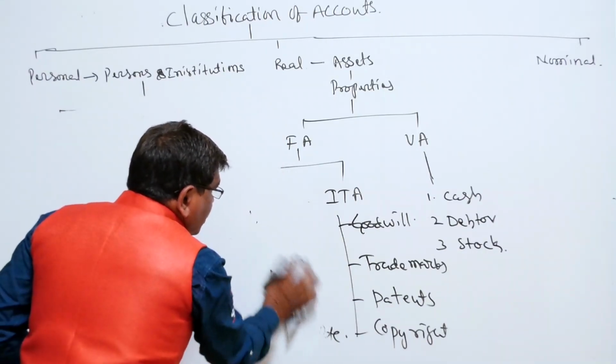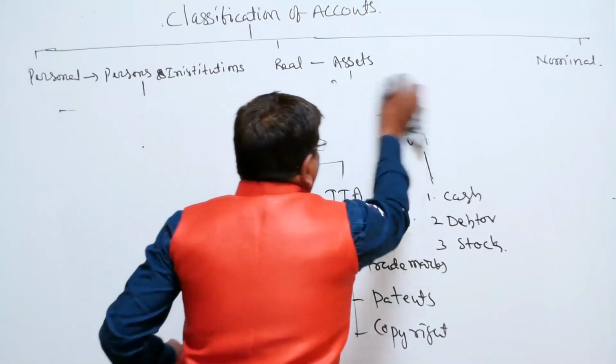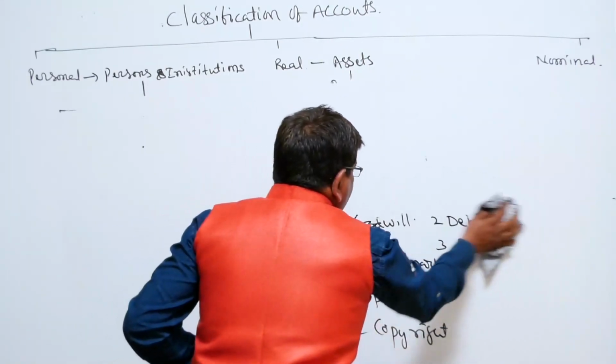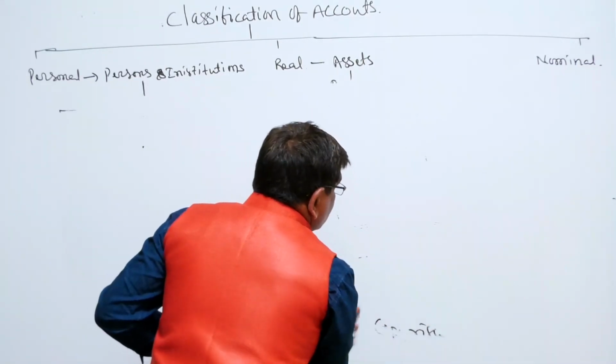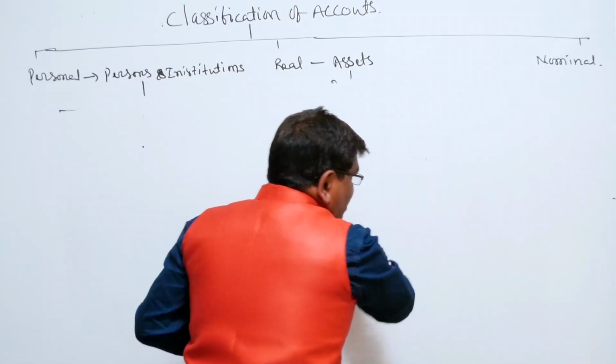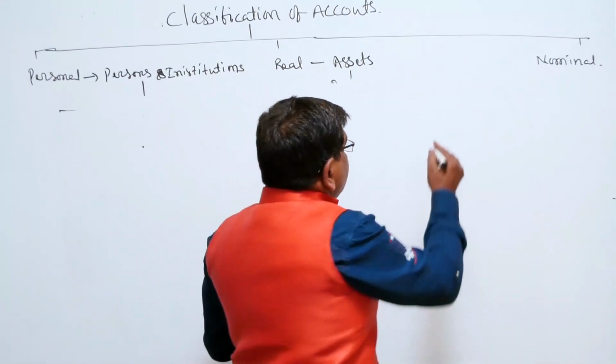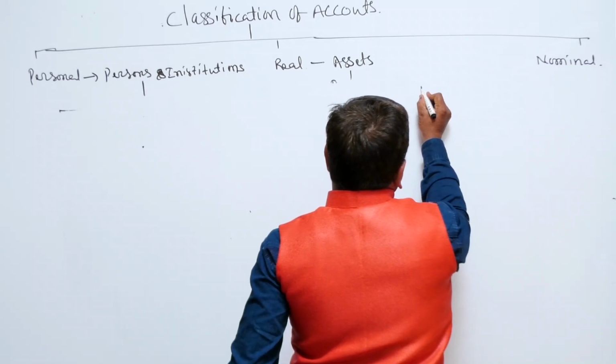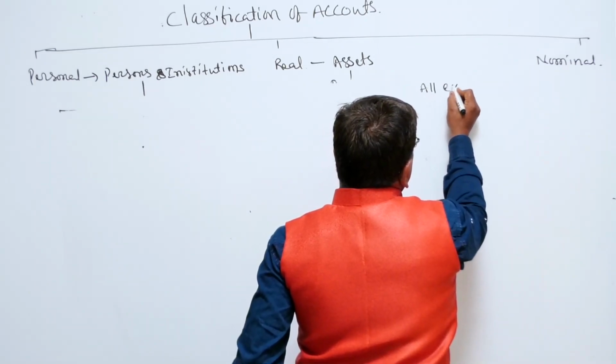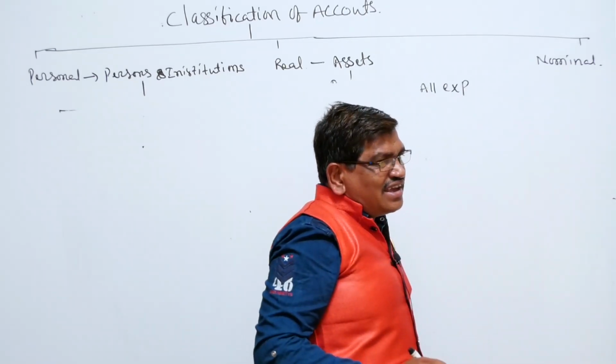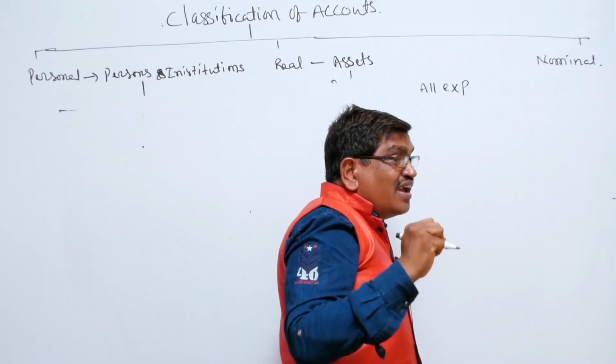Then coming to the nominal account. It is the last one, the nominal account. So what is the nominal account related to? Here the nominal account is related to all expenses. I am writing EXP. EXP stands for expenses.